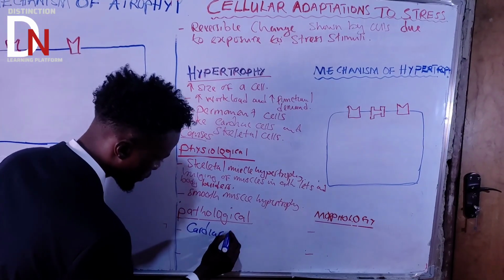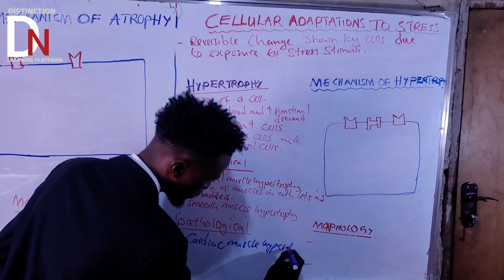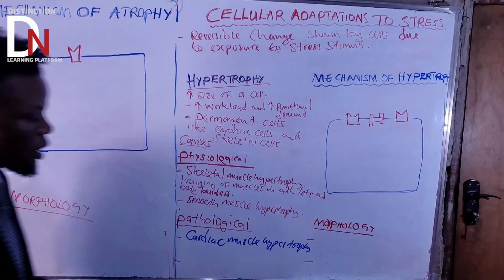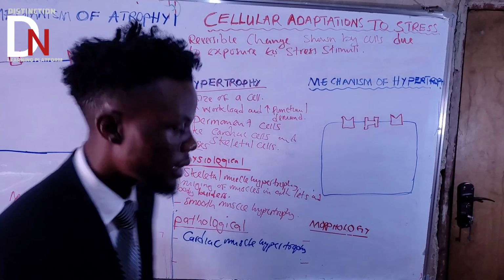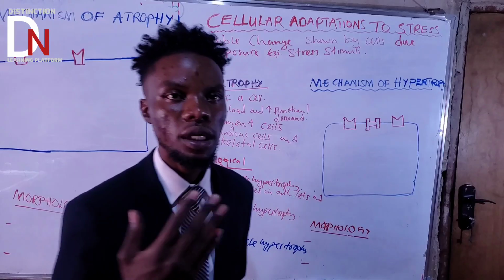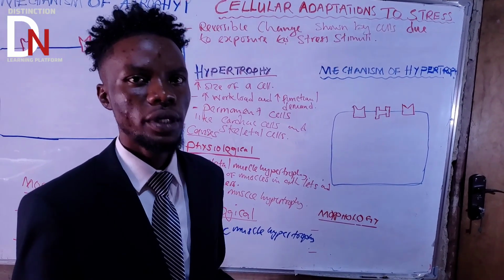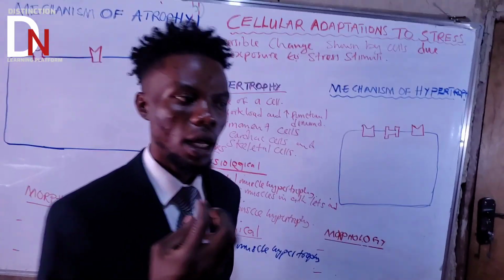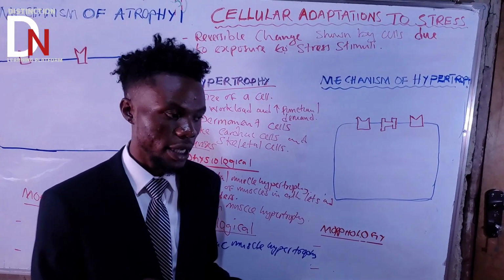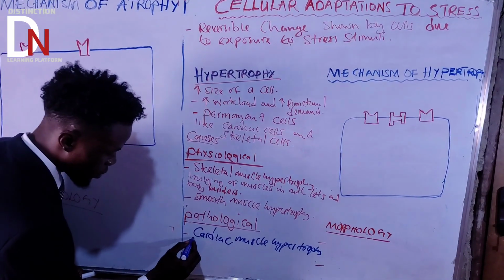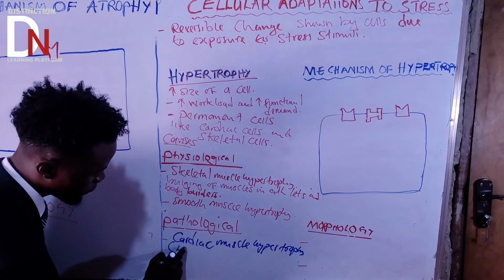Cardiac muscle hypertrophy. So cardiac muscle hypertrophy is due to what? Here I'll put examples of diseases that can lead to cardiac muscle hypertrophy. And remember that if you're talking about pathological causes, you need to talk about one good example, at least maybe two good examples, of a disease leading to the cardiac muscles becoming large in size. Okay. So the first one is hypertension. So let's talk about left